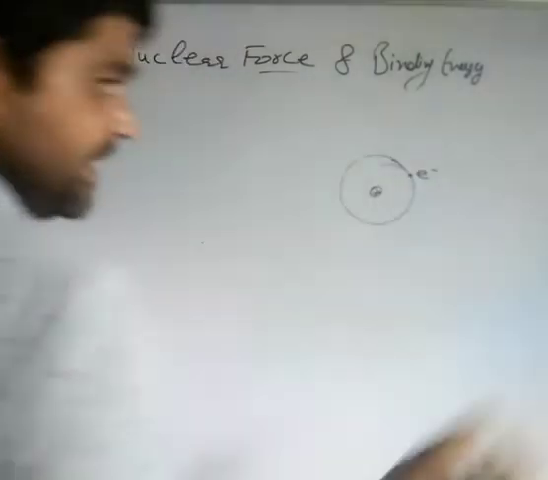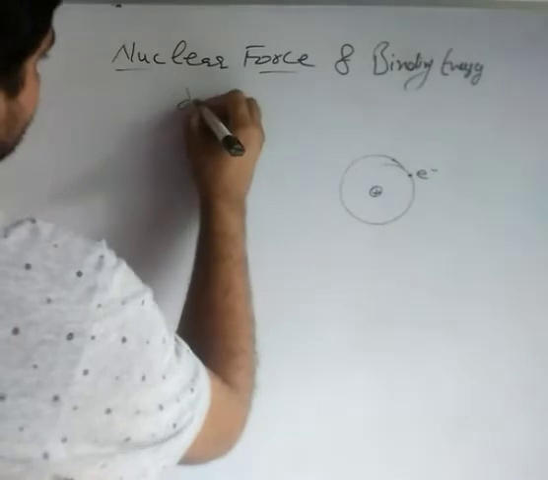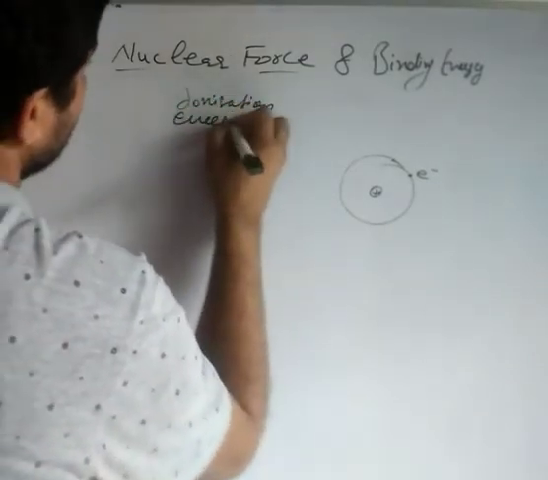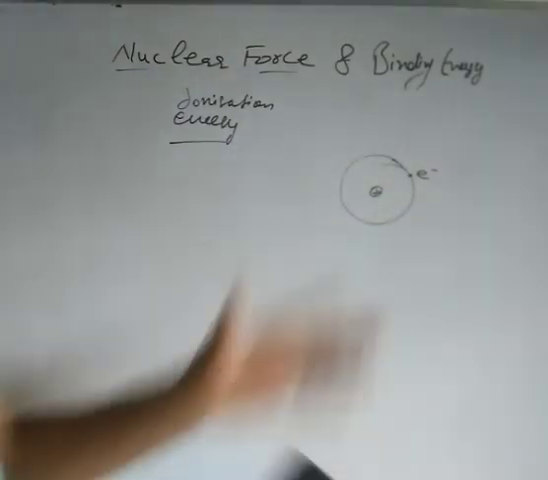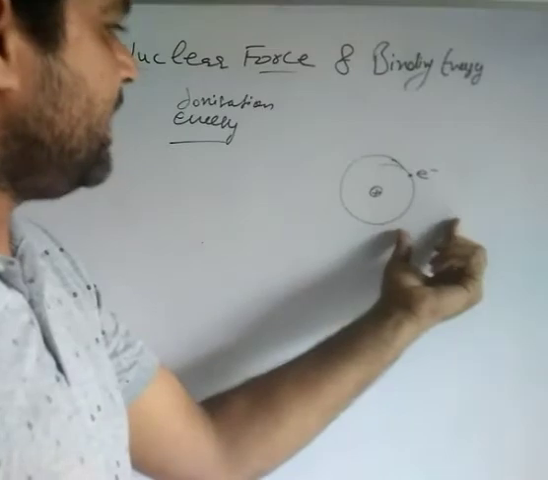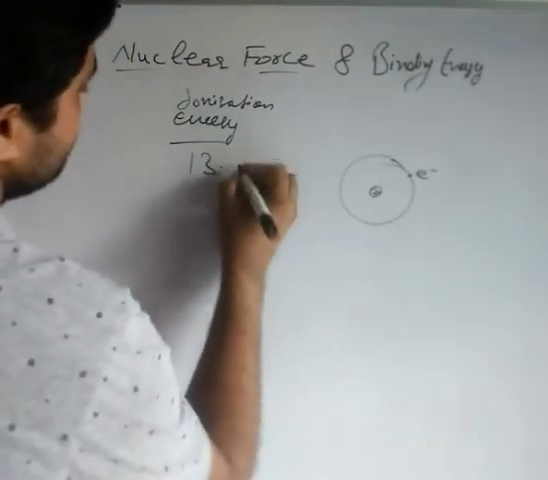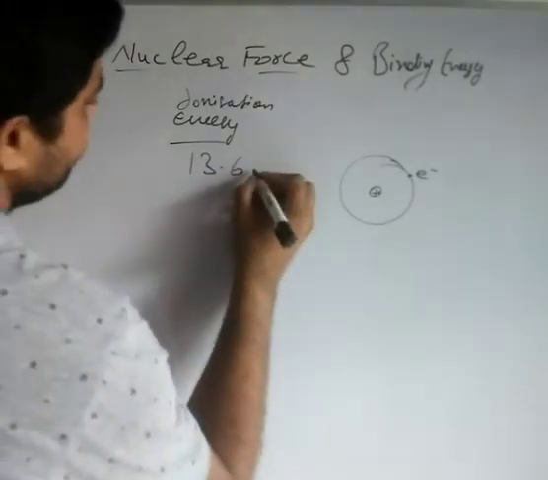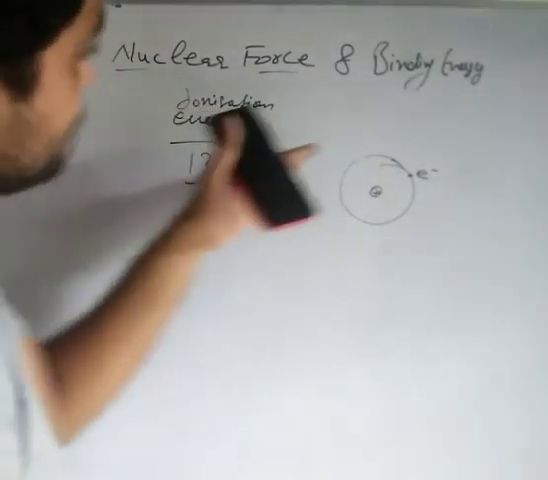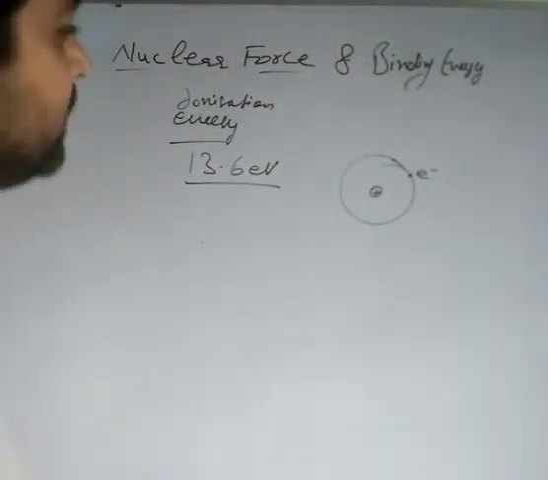Now in atomic physics, you are familiar with the term ionization energy. What is ionization energy? It is the energy that we give to this atom so that the electron is knocked out, or you can say the electron is removed from this atom. And for hydrogen, the ground state energy is 13.6 electron volt. So similarly to this ionization energy in the atom, for the case of nuclei, we have binding energy.